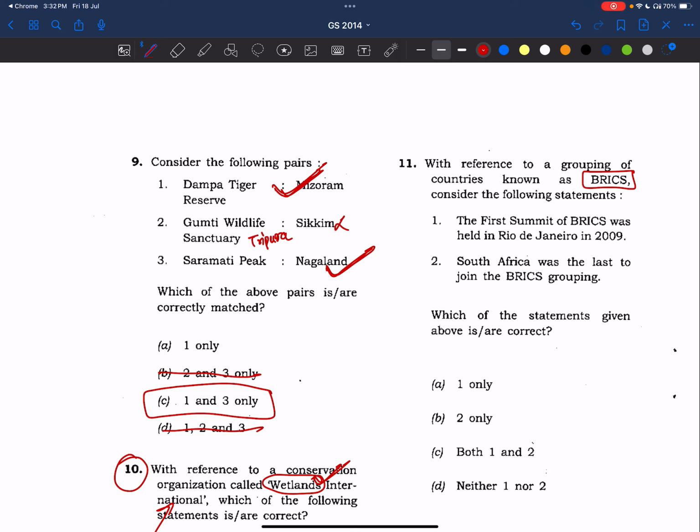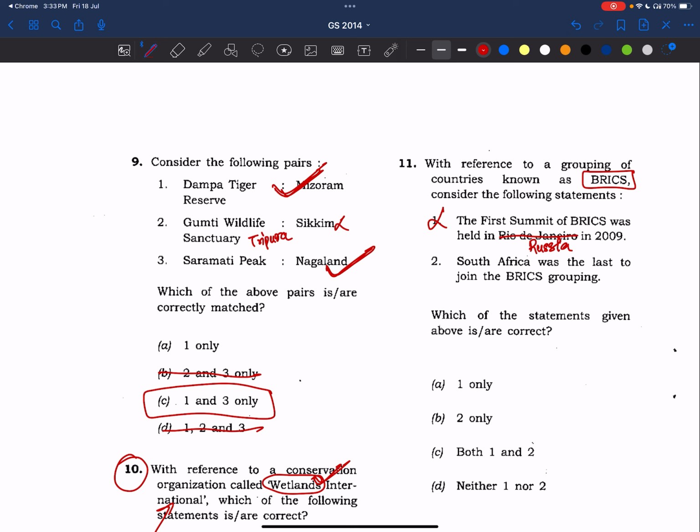The first summit of BRICS was held in Rio de Janeiro in 2009. It was held in 2009, but it was held in Russia. Sometimes UPSC changes such types of questions. Even I felt that in 2025 UPSC might have played a trick by giving Russia over there, but the statement was correct. So we should be careful, cautious and also very perfect when solving such questions because these are part of current affairs now. So we need to have sufficient knowledge about BRICS and all these things. Right? So this statement is wrong.